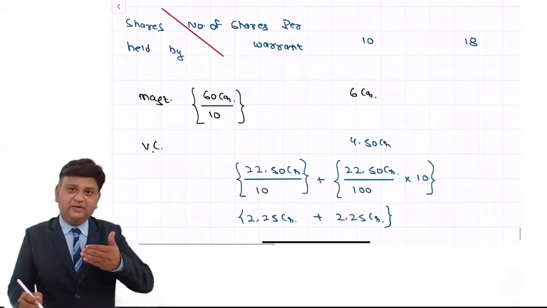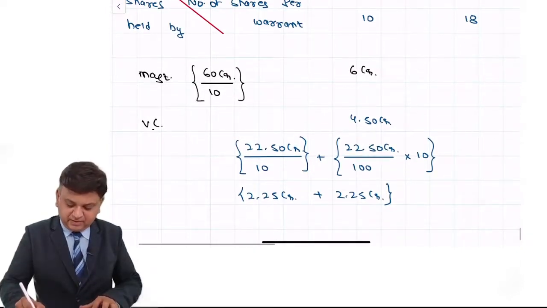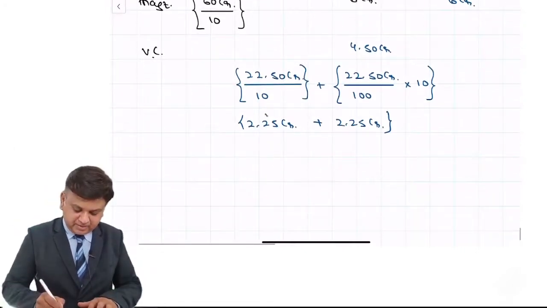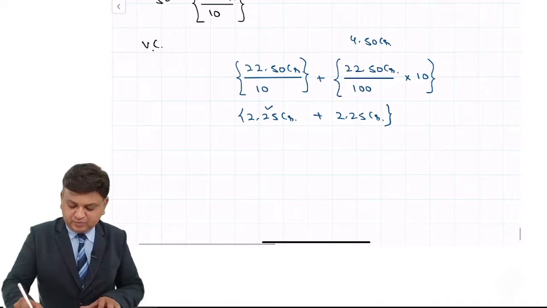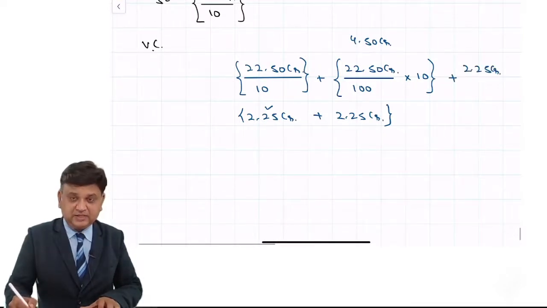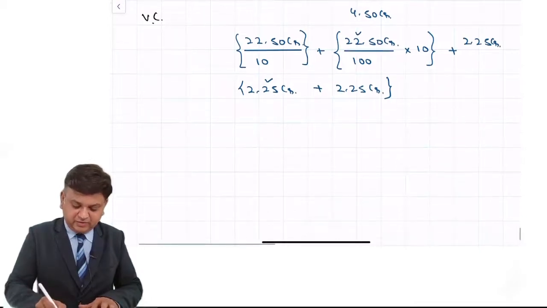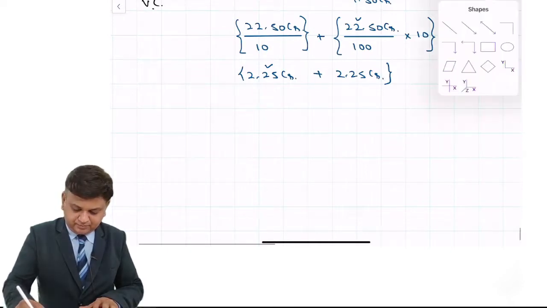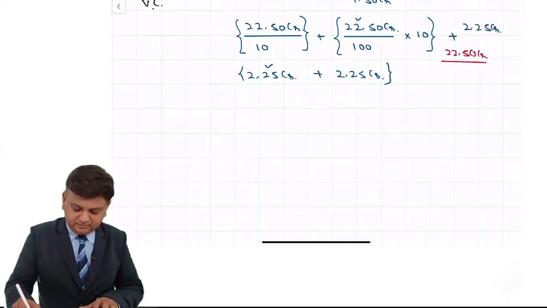Now whatever they have demanded, based on that, what will happen? This is of course going to remain the same, 6 crore. This is also going to remain the same, that is 2.25 crore. Plus, listen carefully, this is 22.5 crore divided by 100 into 18.